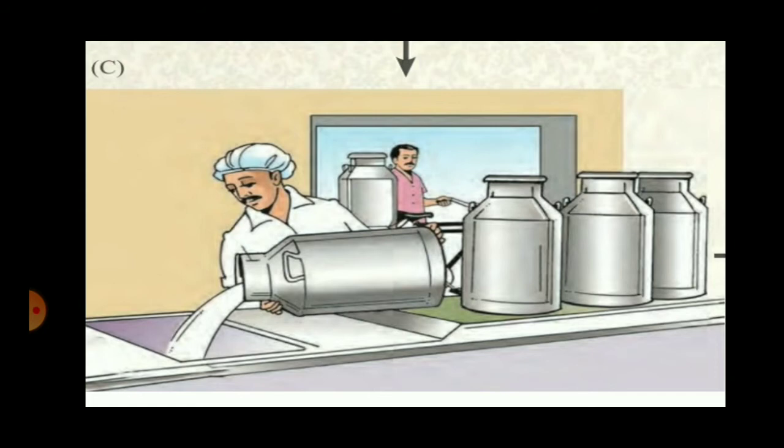Here it refers to what happens to the milk in the processing center. So in the processing center, the milk is converted into different milk products. What milk products are seen in the picture? You can see butter, cheese, shrikhand, you can see curd, buttermilk, etc. in the picture there. Now, where is the milk?